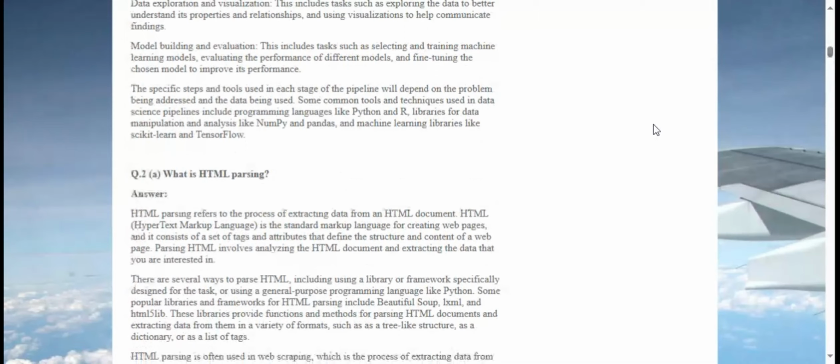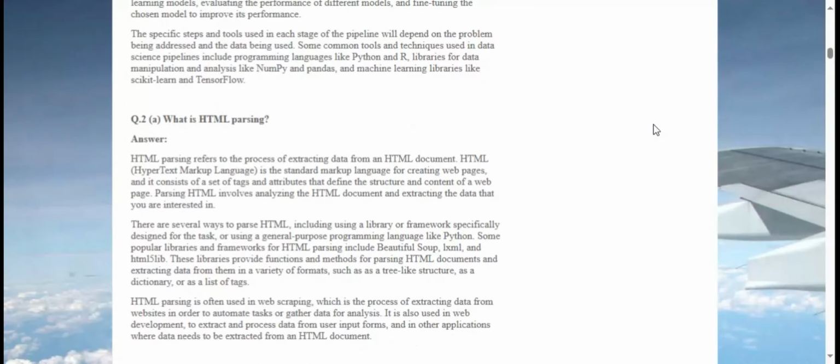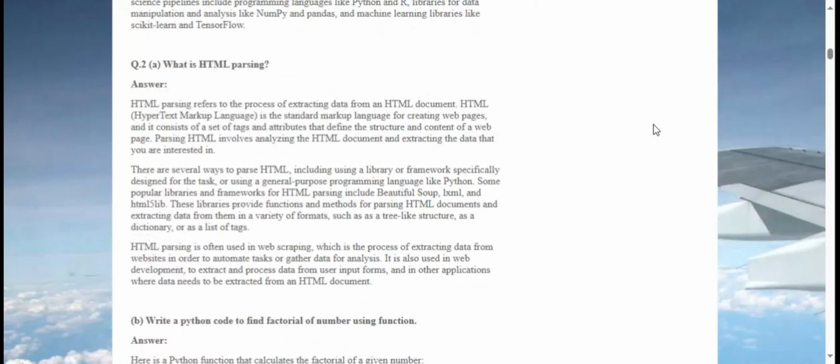The specific steps and tools used in each stage of the pipeline will depend on the problem being addressed and the data being used. Some common tools and techniques used in data science pipelines include programming languages like Python and R, libraries for data manipulation and analysis like NumPy and Pandas, and machine learning libraries like scikit-learn and TensorFlow.